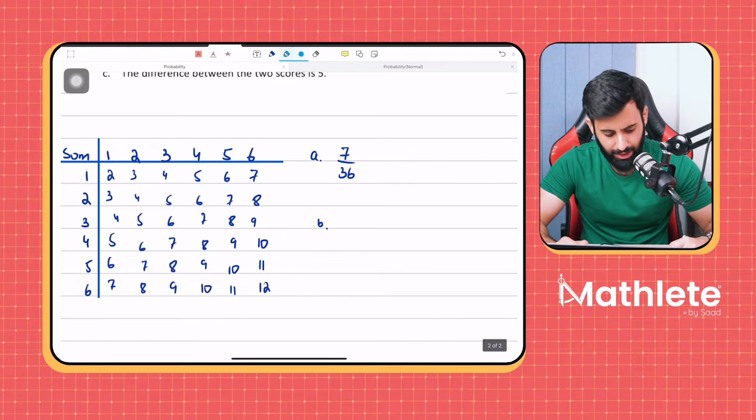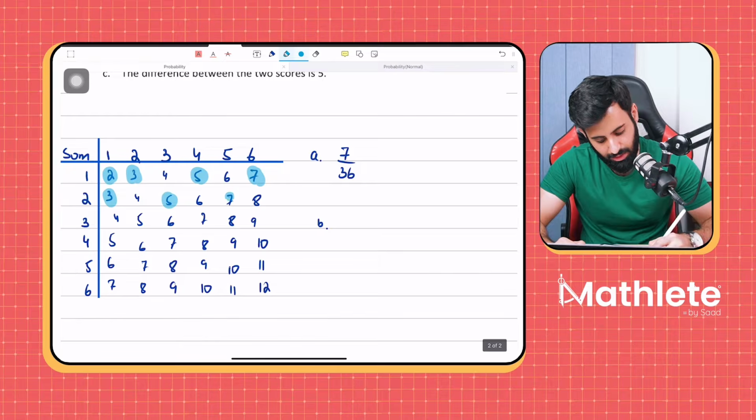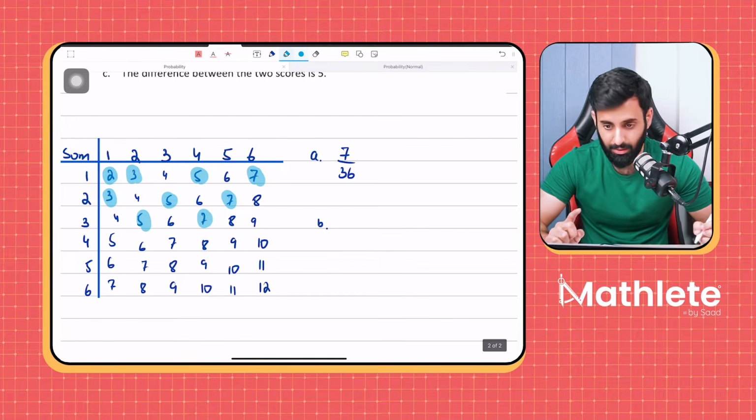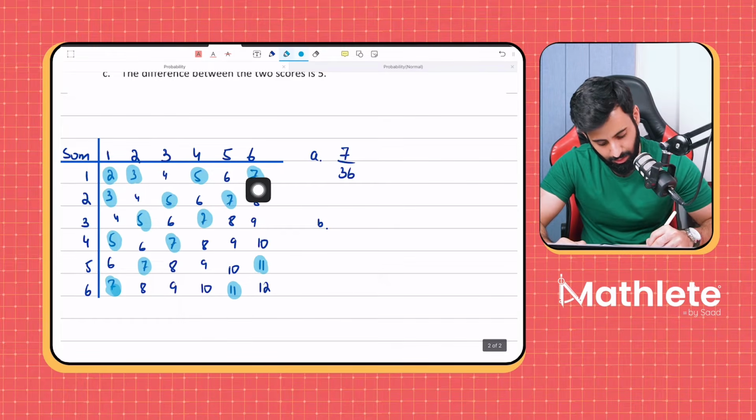All right, now let's highlight all the prime numbers. So 2 is a prime number, 3 is a prime number, 5 is a prime number, 7 is a prime number. 9 is not a prime number. Okay, 5, 7, that's it. 7, 11. Now let's count: 1, 2, 3, 4, 5, 6, 7, 8, 9, 10, 11, 12, 13, 14, 15.